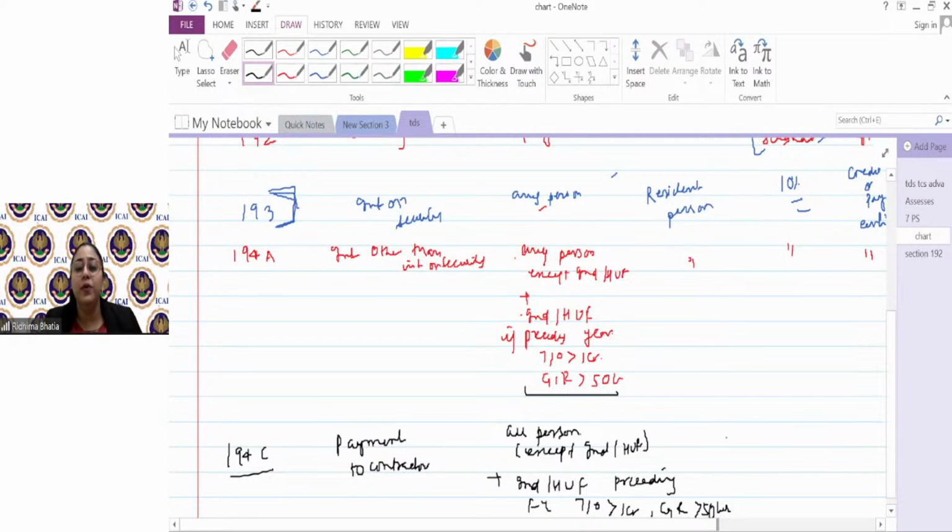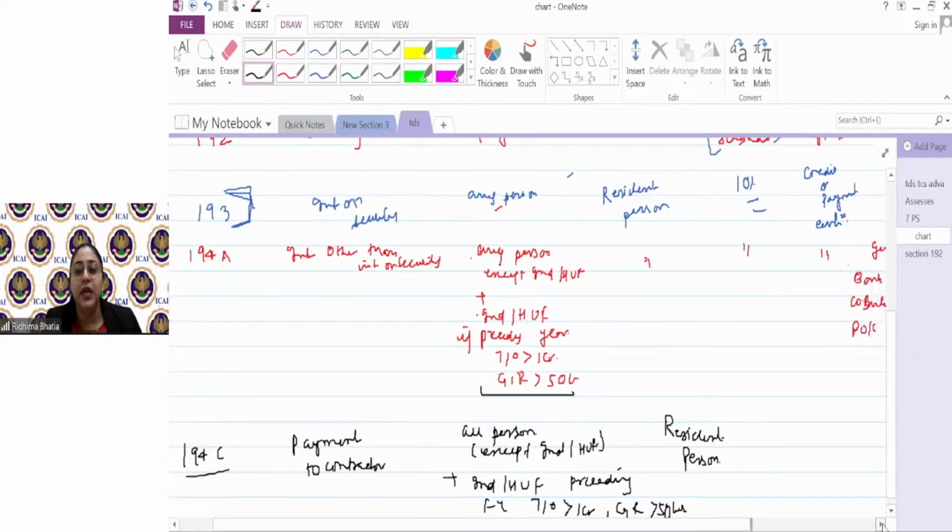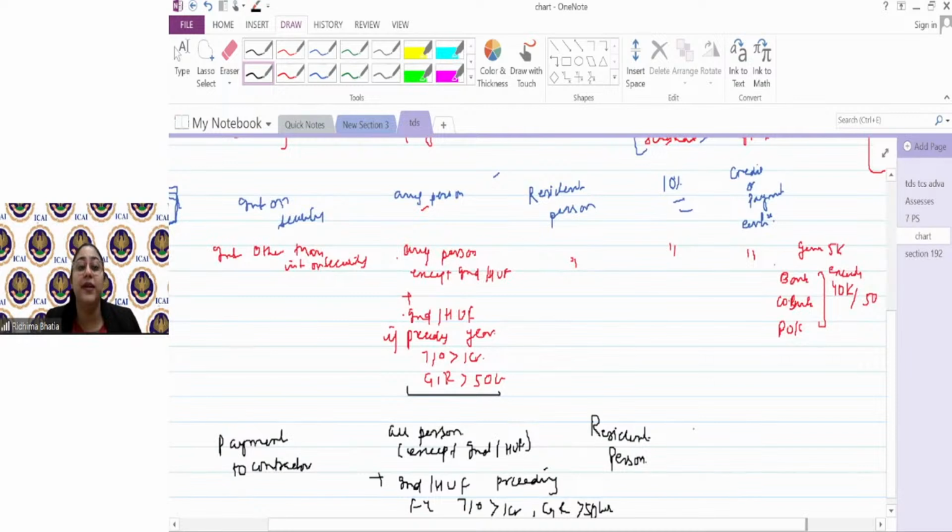Whose TDS will we deduct? Who would be the deductee? The deductee here again would be any resident person. Next question comes on, what is the rate? Rate, my friend, means at what rate will tax be deducted in which TDS? At the rate of 1% or 2%.